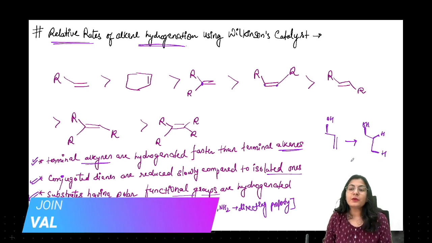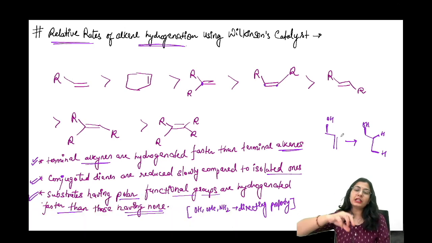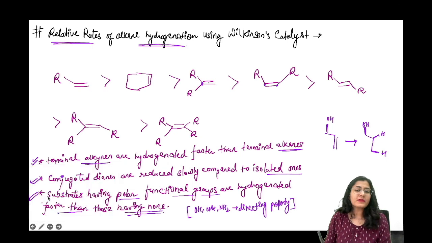Why is that so? क्योंकि ये जो OH है, this is going to pull the metal towards itself and do the hydrogen donation over there only. So that is known as the directing property. Wilkinson's catalyst also shows directing property. ठीक है, आगे चलते हैं.